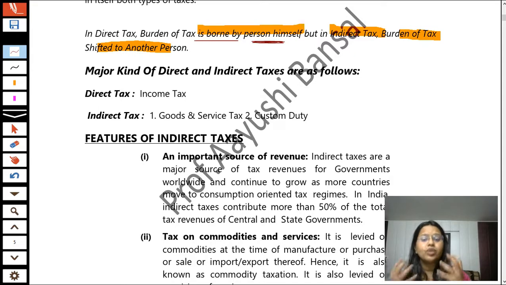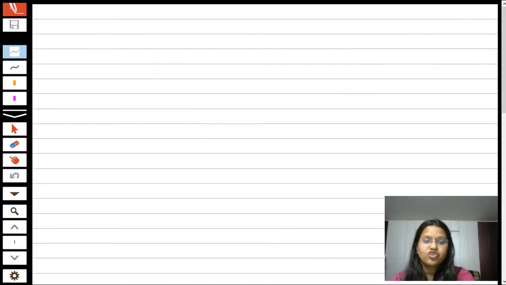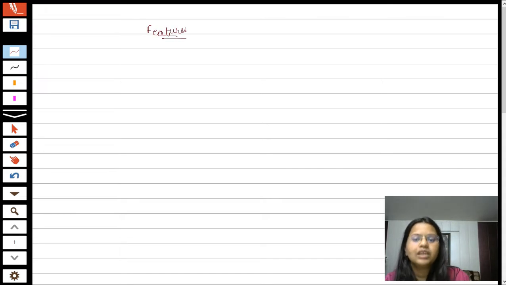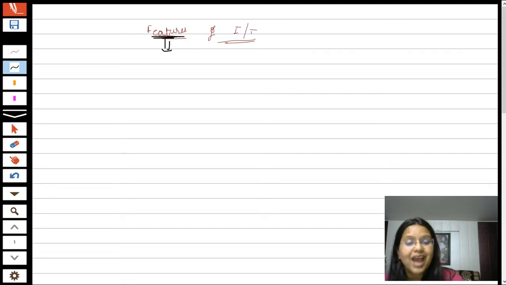Before starting the features of indirect taxes, I want to clarify one thing. Students, normally we get confused: if the examiner asks us to write down the features of indirect taxes, we think we have to write about the advantages of indirect taxes.